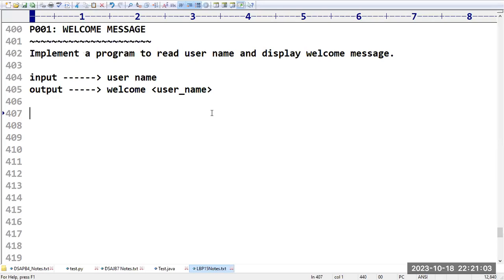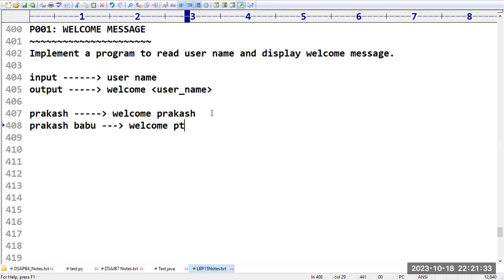Now we need to analyze the sample test cases, but before that, let us give some examples. If the given input is Prakash, the expected output is welcome followed by Prakash. If the given input is Prakash followed by Babu, the output we are expecting is welcome, Prakash followed by Babu. For the given inputs, we have to generate output in this format. This is our requirement.